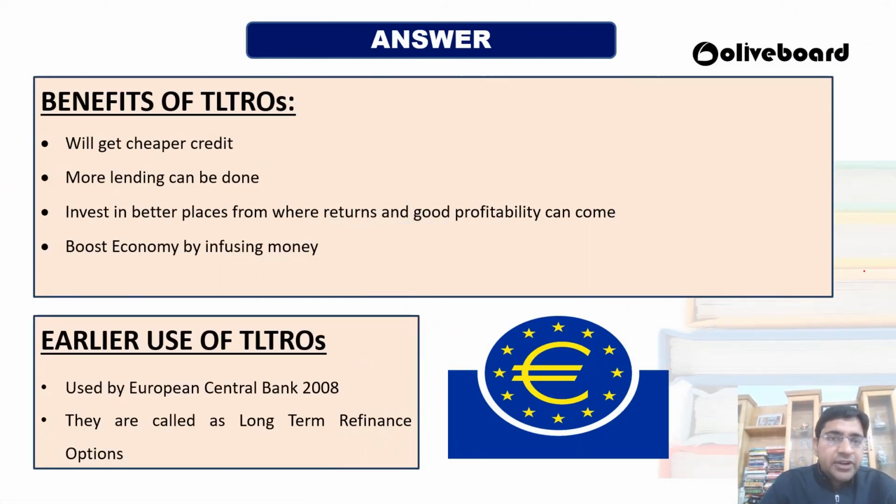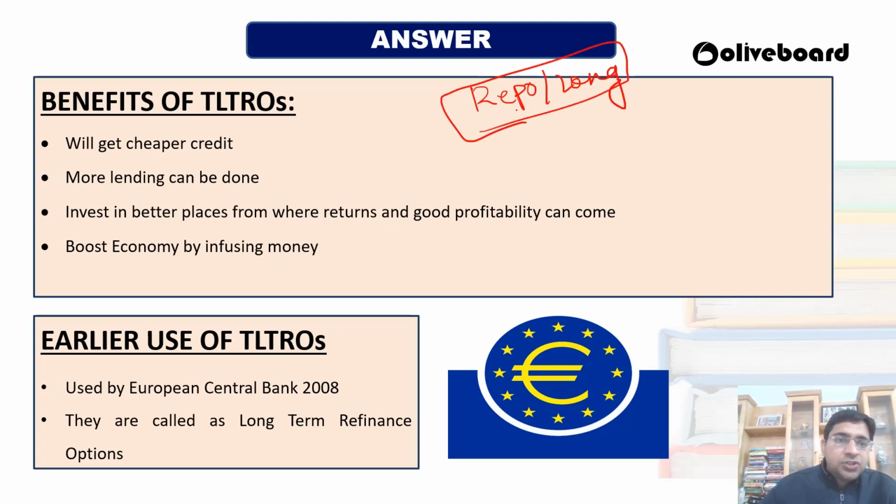So what are the benefits of TLTROs? First of all, this has been launched with the repo rates and for the long term. So here the bank will not be charged additionally, so the people will be getting cheaper credit. The RBI is infusing money in the market, so more lending can be done, more infusion in the economy can be done, and the revival can happen. Okay, then RBI has also targeted that you have to invest in better places where the returns are good and profitability can come. Okay, and with all these things, there will be a boost in the economy by infusing the money.